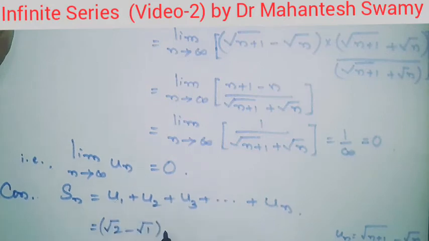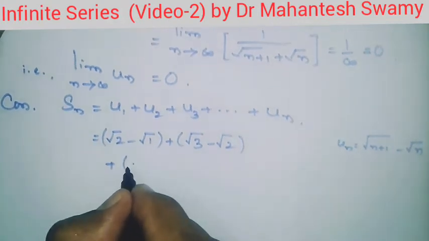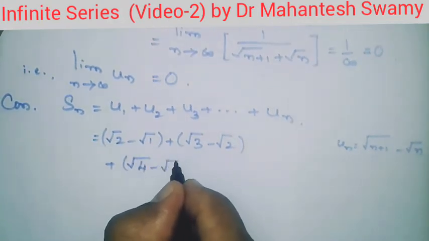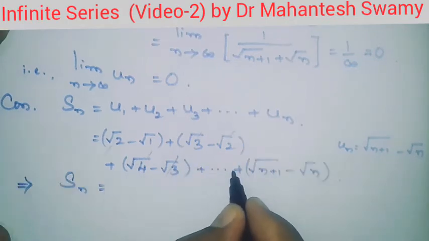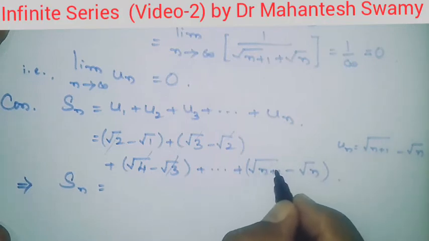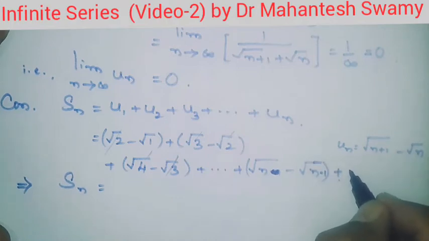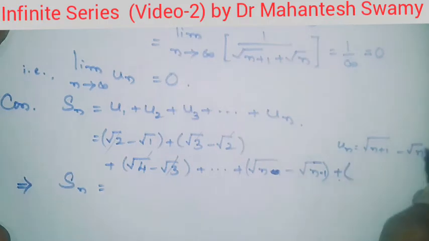So this is the value of u1, plus u2 value is root 3 minus root 2, plus u3 value is root 4 minus root 3. So in this way we should go on writing, plus dot dot dot, plus we shall write the n minus 1th term. For the n minus 1th term, here it will be root n minus root n minus 1, plus the last term, that is the nth term. The nth term, as per the definition available over here, is root of n plus 1 minus root of n.